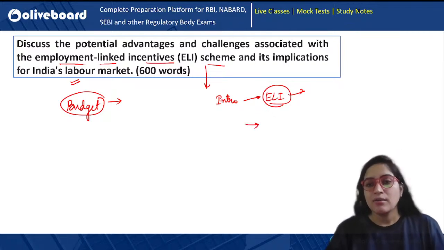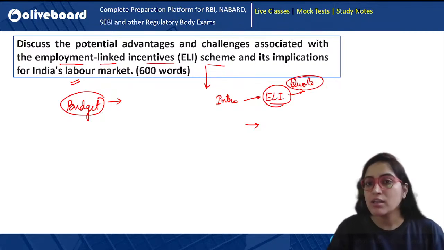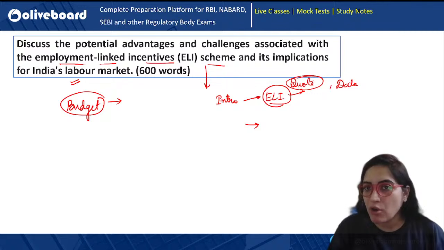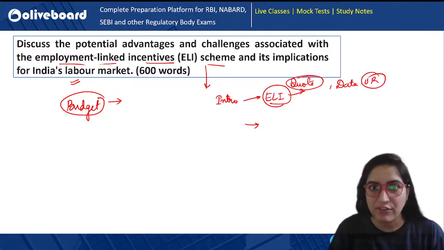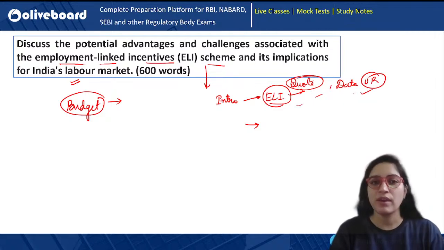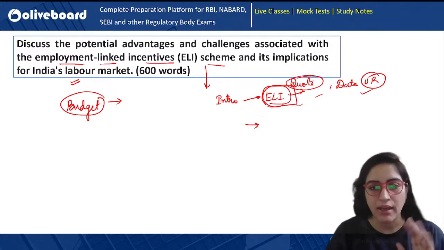You can also start with a quote, if you have any quote on employment. You can also start with data on unemployment. If you have the unemployment rate, PLFS data, you can start with that as well. But that depends upon you, how you want to innovatively start it. So these are a couple of ways via which you can start your answer. But definitely in the introduction, briefly, you have to discuss the ELI.